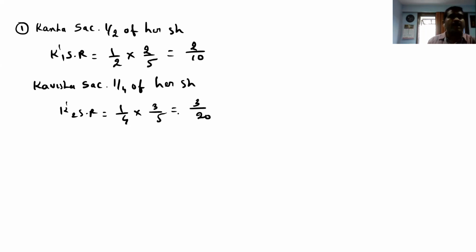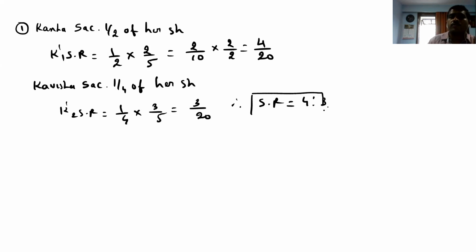Let's make the LCM same. 2 by 5 into 1 by 2 is 2 by 10, and 3 by 20. So here I can multiply by 2 by 2. So it comes 4 by 20 and 3 by 20. So now we can say the sacrifice ratio of Kanha and Kavisha is 4:3.